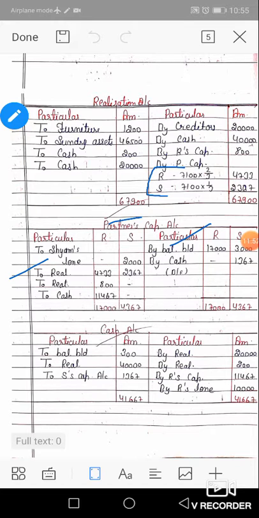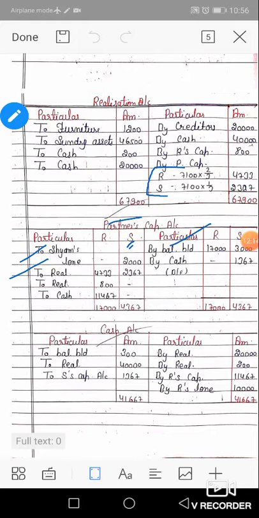Okay, loss. Next, Sham's loan. In the balance sheet on the asset side, the firm allowed a loan to Sham. We discussed earlier that a loan of Sham will be deducted from his capital account. So to Sham's loan. Okay, and 2,000 rupees will be deducted from Sham's capital account.